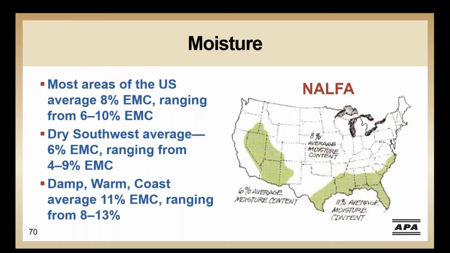They divided the United States primarily into 3 geographic regions, with most of the United States having an average moisture content of 8% and really ranging from 6 to 10. The dry Southwest had an average moisture content of 6% that ranged between 4 to 9%. And the damp, humid Southeast had an average moisture content of 11% and ranged from 8 to 13%. So when we look at it from this perspective, we see where that 12% recommendation was a high-end recommendation for the Southeast, and it may change a little bit geographically on where you're building.